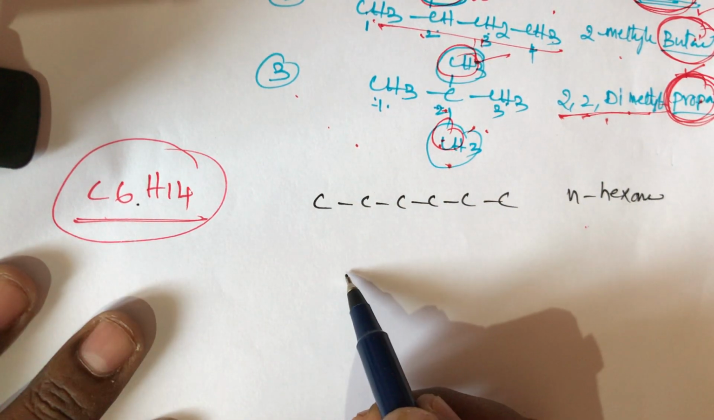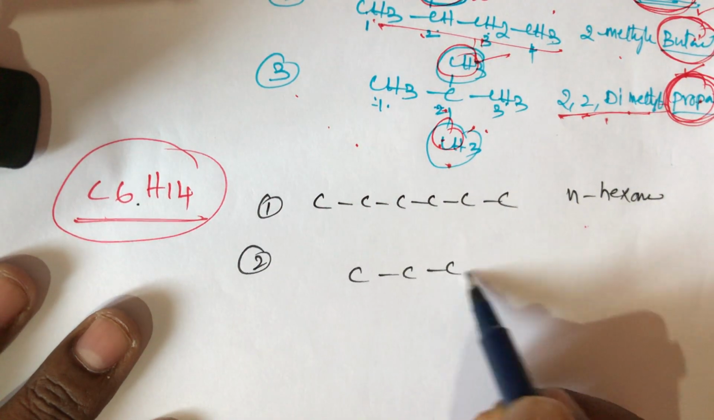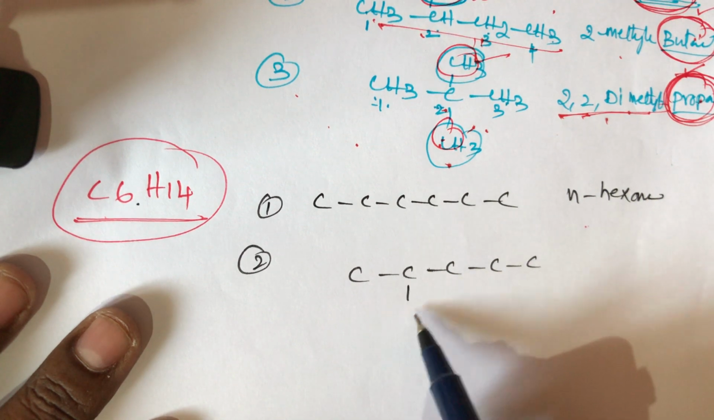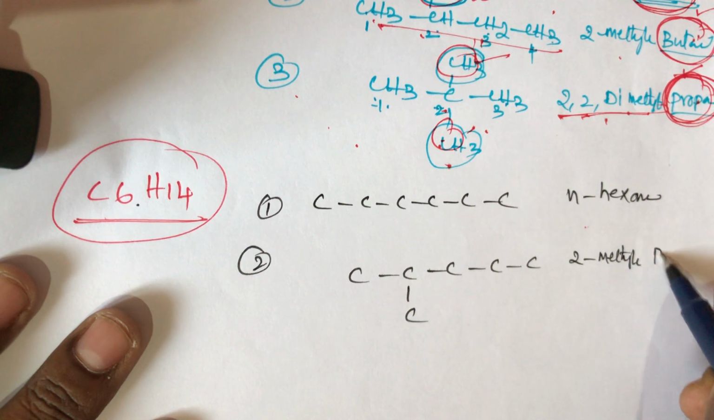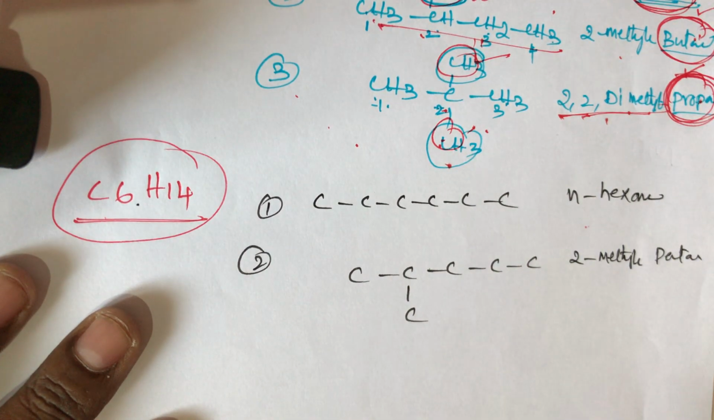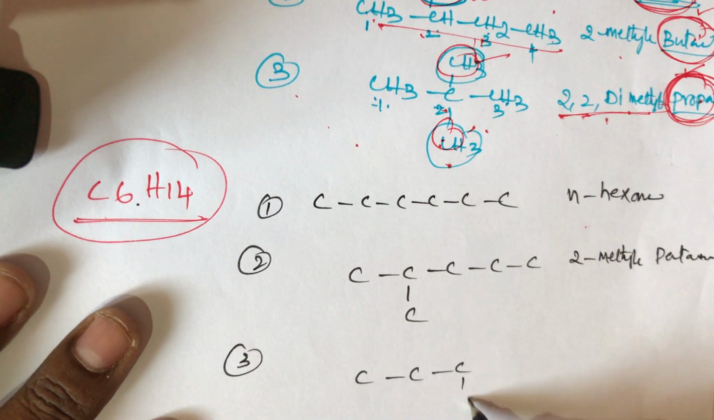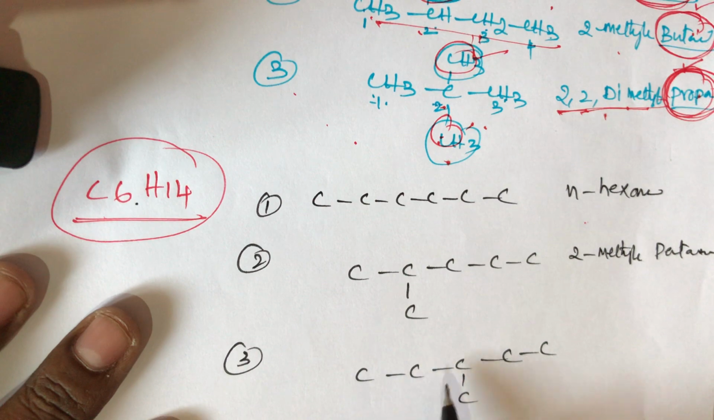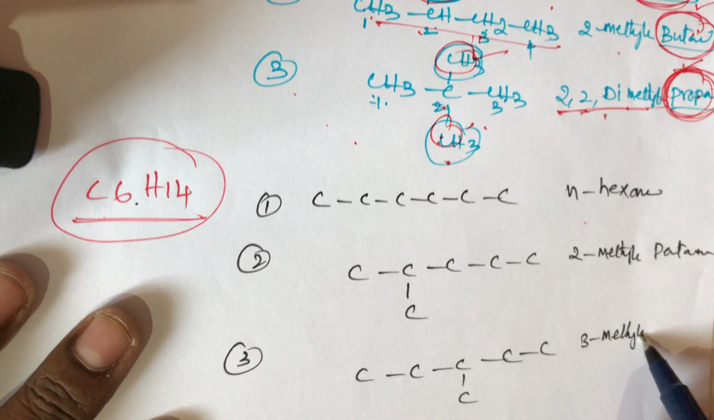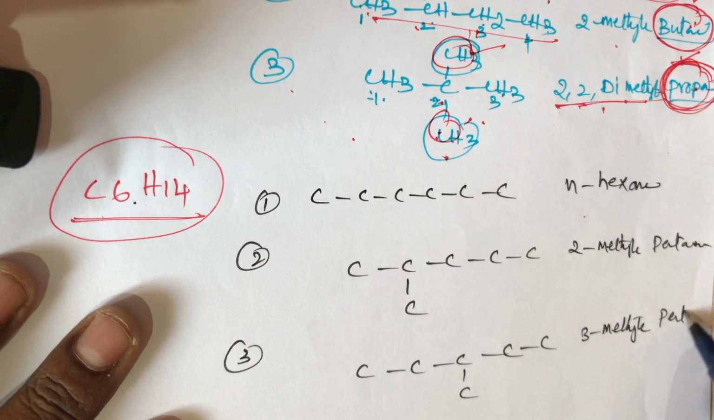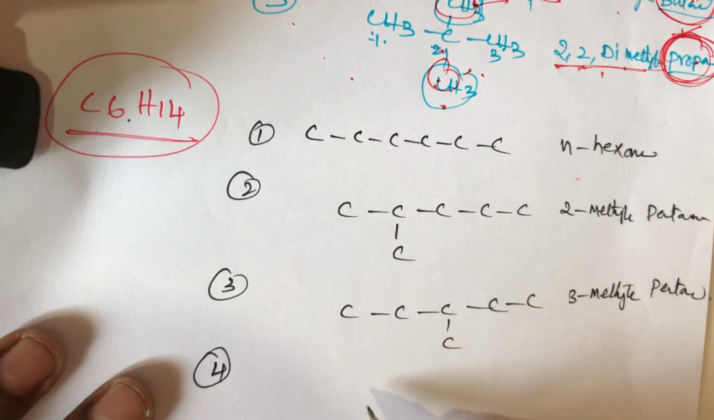Another structure, structure 2, is 2-methylpentane. Now the third structure, 1, 2, 3, 4, 5, 6, is called 3-methylpentane.